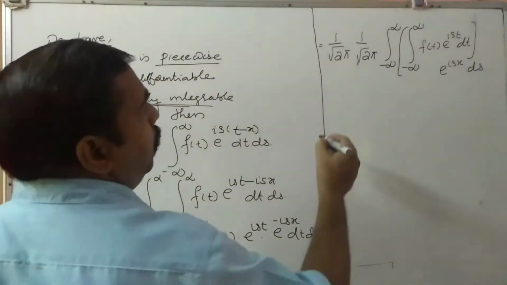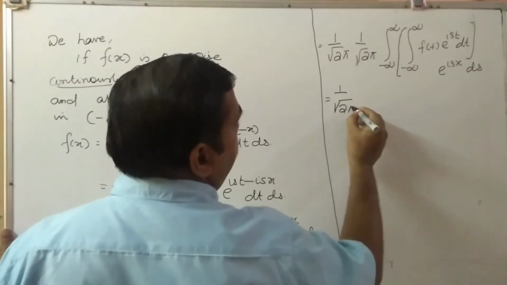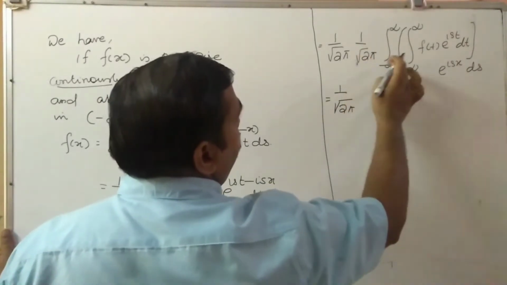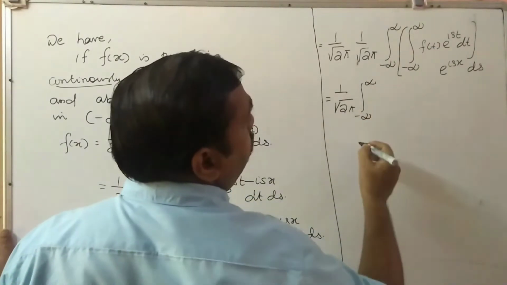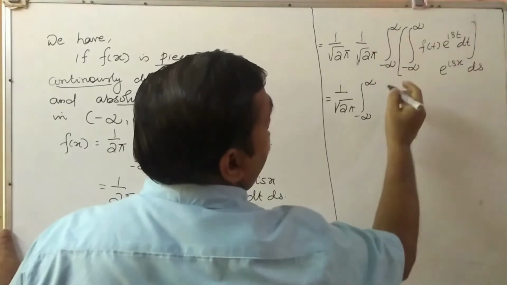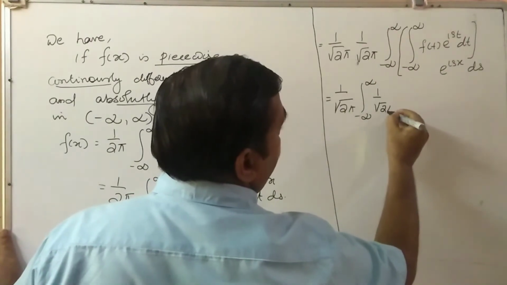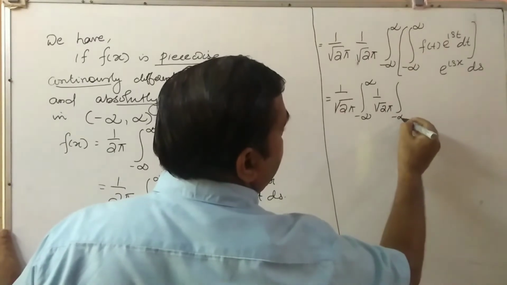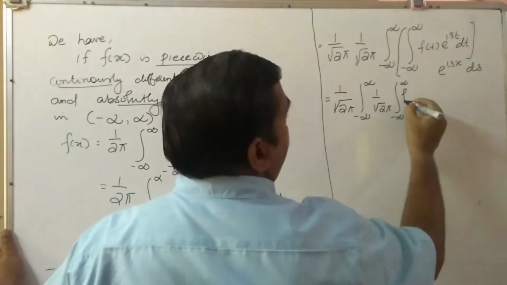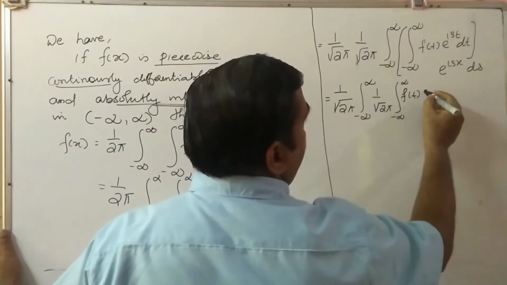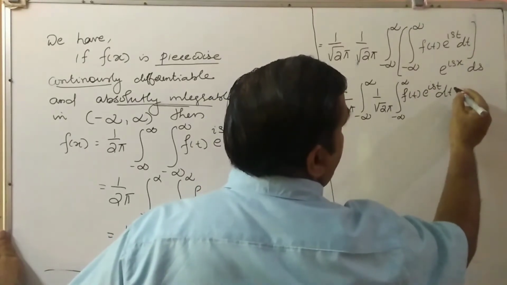So this is equal to 1 by root 2 pi. You take this 1 by root 2 pi here. So that is integral minus infinity to infinity, 1 by root 2 pi integral minus infinity to infinity f of t e raised to ist dt.